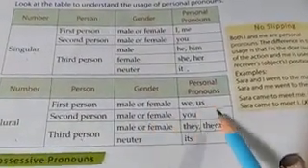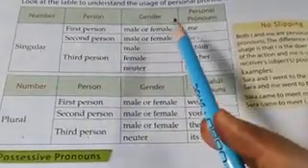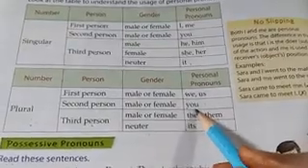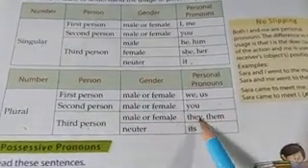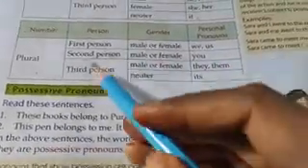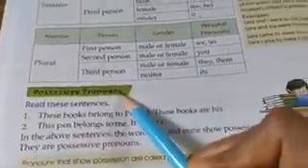Second person, male, only you. In the second person, male or female, plural or singular, the word you is always used. Third person, male or female: they, them, and for neuter, its. Okay. Now see, possessive pronoun, second part.